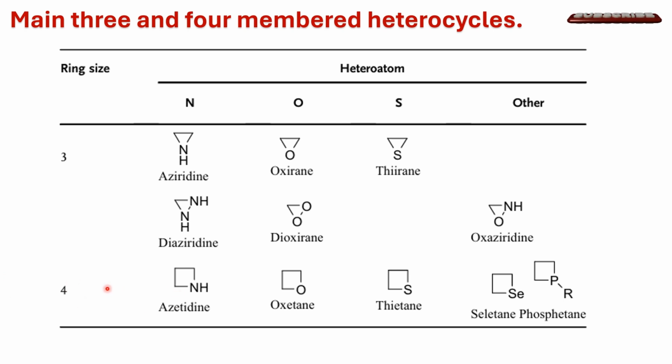In the 4-membered cyclic ring compound, one of the carbon when replaced with nitrogen will give azetidine, and oxetane and thietane when carbon is replaced with oxygen and sulfur respectively. We can also replace one of the carbon with silicon or phosphorus, giving siletane and phosphetane.